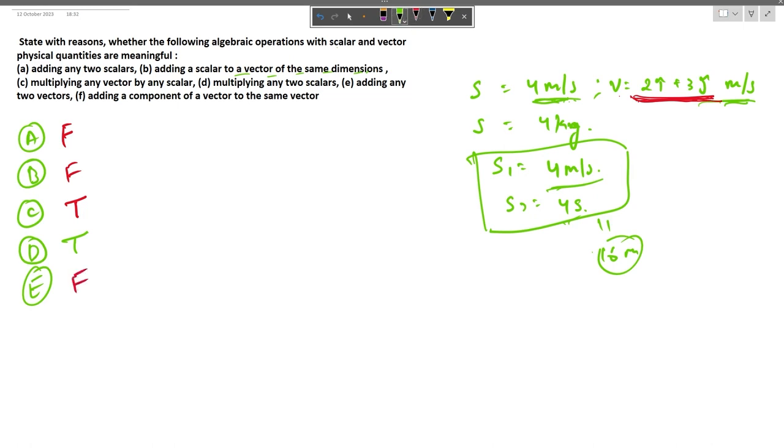Now in the sixth option, we have adding a component of a vector to the same vector. It's saying that you can't add these two because they both are different. So it can be said that this operation is totally invalid.